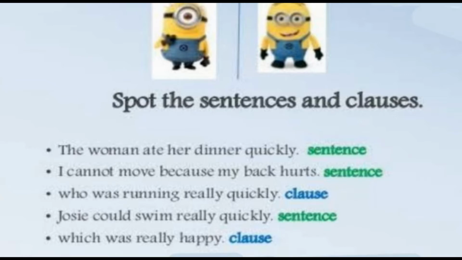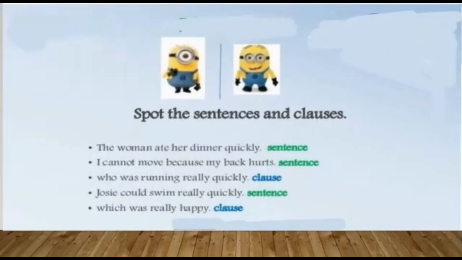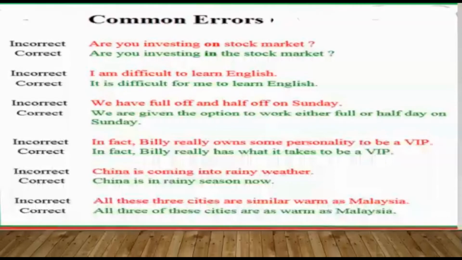Who was running really quickly? This is a clause because we can see that it is not conveying a proper or complete message. Josie could swim really quickly. Sentence. Which was really happy. It's also giving, sometimes it's giving a complete meaning, but not always, like in a sentence.